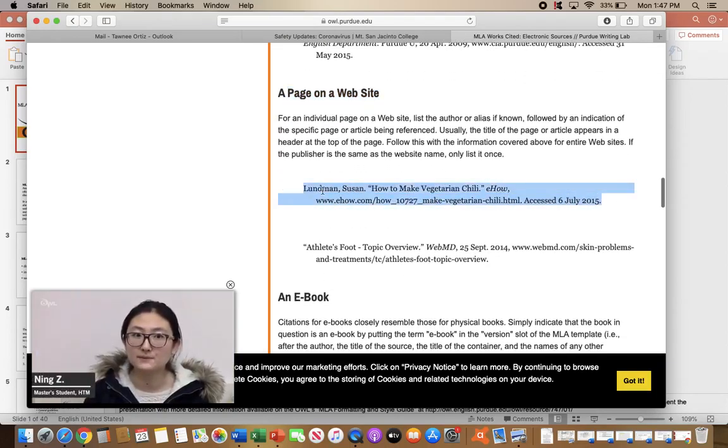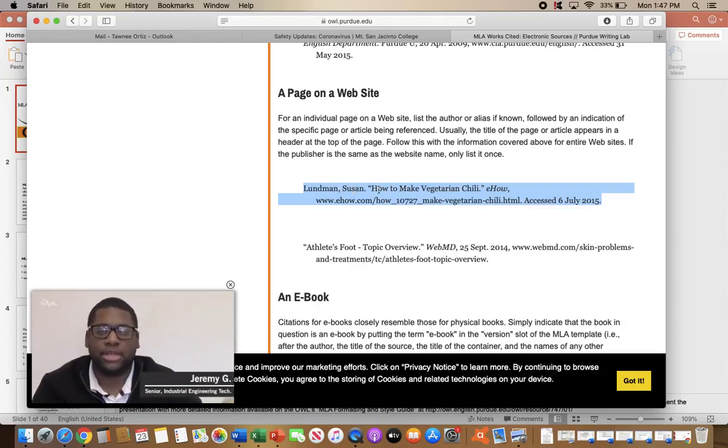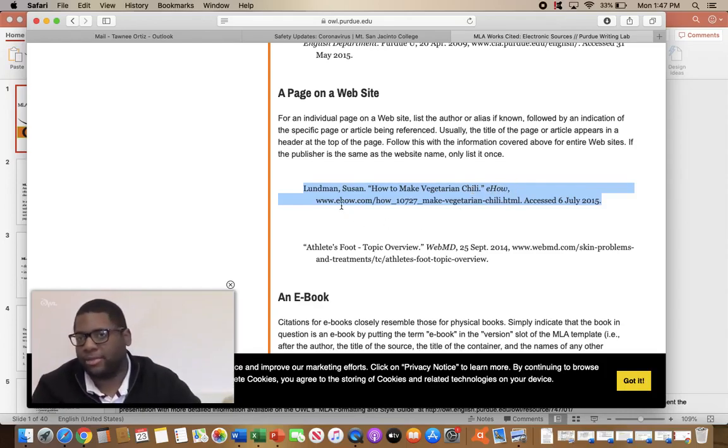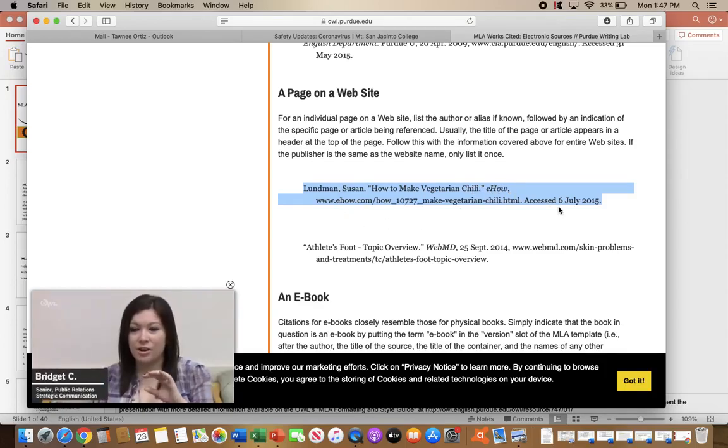You would have the author's last name, comma, first name. Sometimes there's not always an author, so you just skip this portion. Then you type in the title of the page or article in quotation marks, followed by the website in italics, then its URL, and optionally when you accessed the website. In this case, it was 6th of July, 2015.